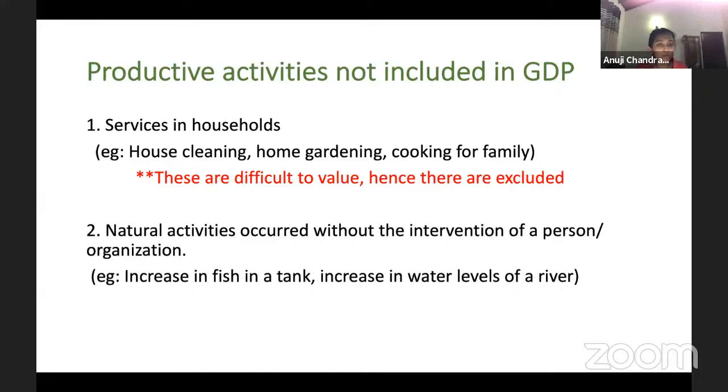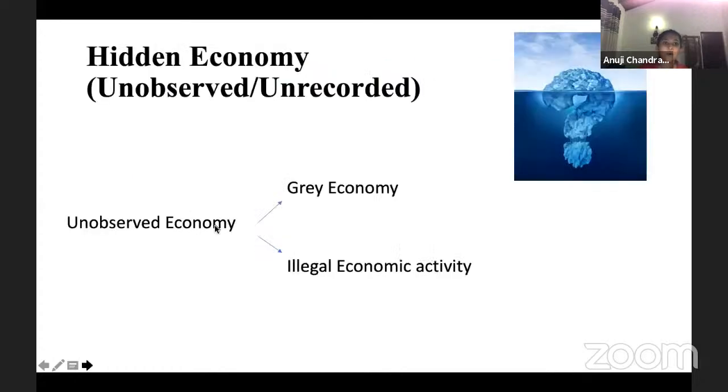If I ask you the value of the increase in the water level of a river, although it is very productive and good for us, can you tell me the value we can get out of this? You can explain it in words, but you can't tell me the number, right? So you can't calculate GDP or GNP from this. So we exclude it.